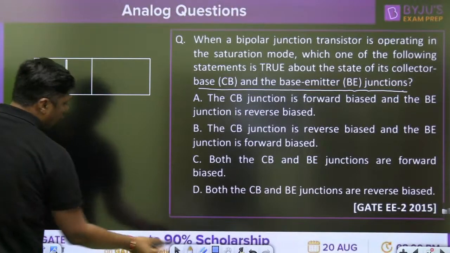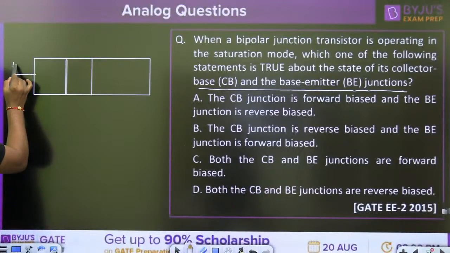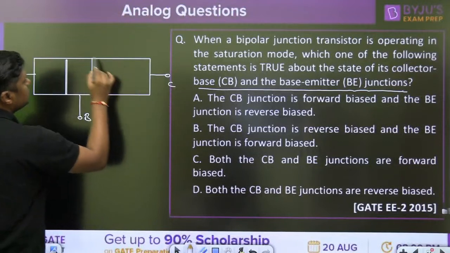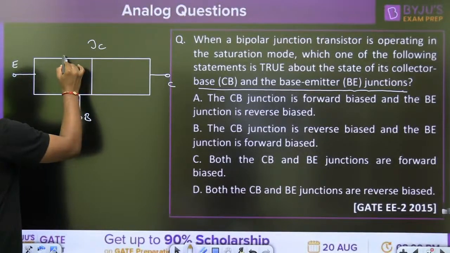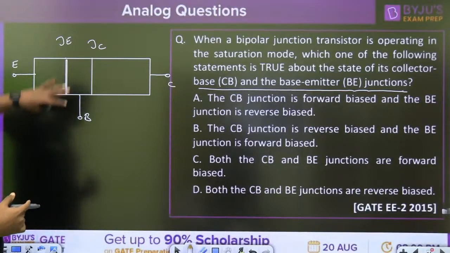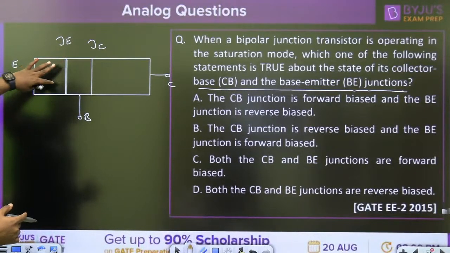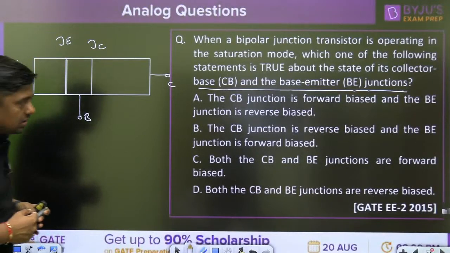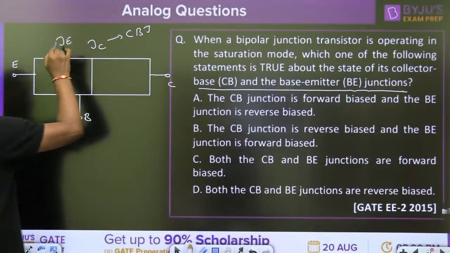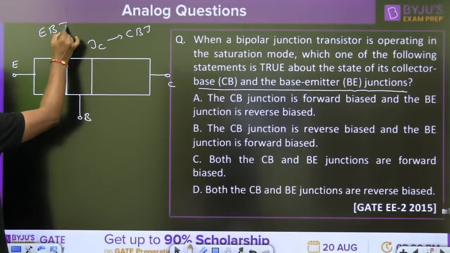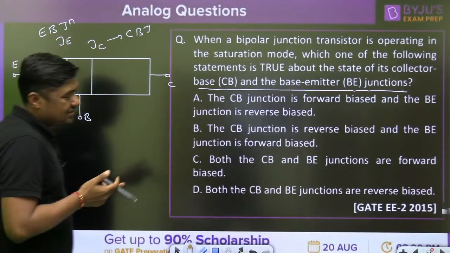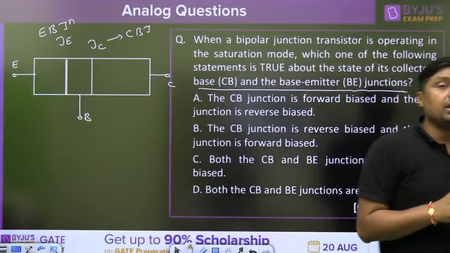For saturation mode, this is emitter terminal, this is base terminal, and this is collector terminal. This junction is called collector junction, this junction is called emitter junction. For saturation, what about the collector base junction and what about the emitter base junction? This is called collector base junction, CBJ, and this is called emitter base junction, EBJ.